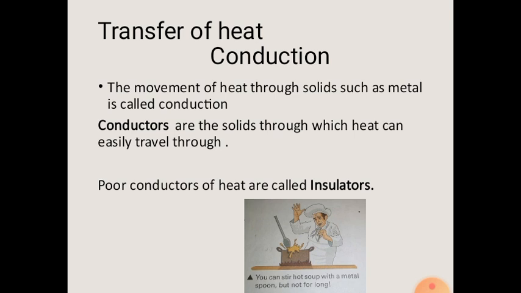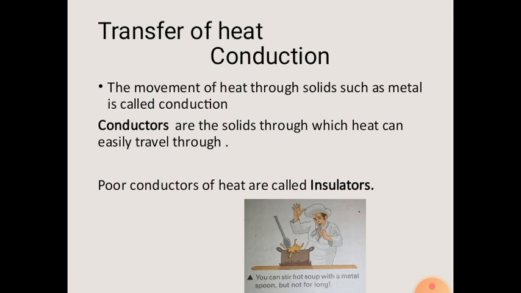Okay, if you have ever tried stirring hot soup in a saucepan with a metal spoon, heat flows quickly from the soup and through the spoon to your fingers, which soon begin to get hot. Okay, you can take another example at your home. If you place a metal spoon in a hot cup of tea, after some minutes you touch the other end of the spoon, you notice that end also becomes hot because heat is transferred from one end of a spoon to another.